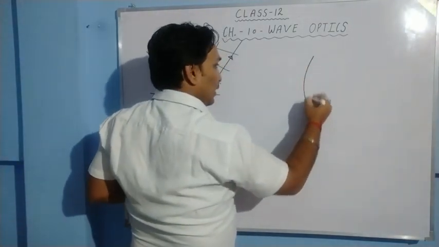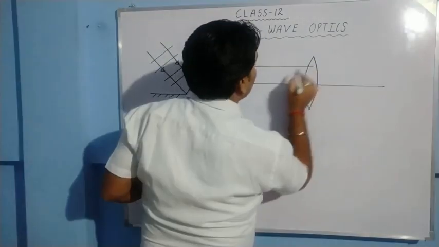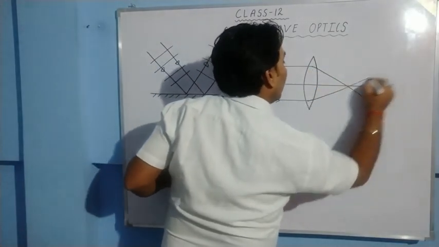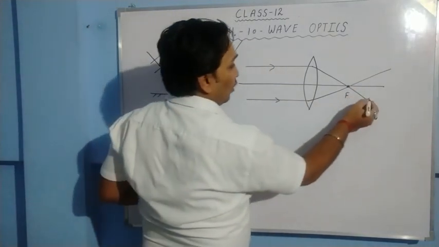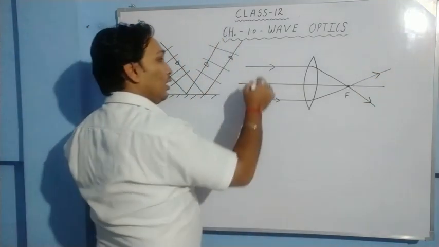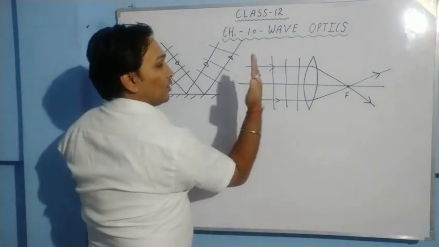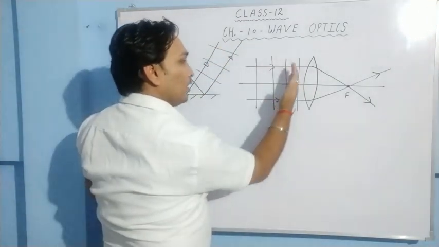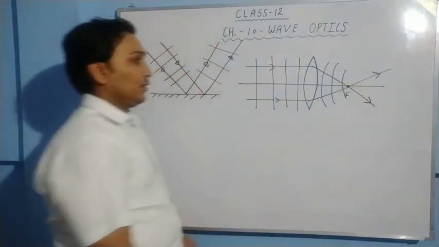When we talk about a convex lens, suppose a ray of light is falling parallel to the principal axis, then it goes through the focus only, that we have studied in ray optics. Now how do we understand this in terms of wavefront? Here the wavefronts will be like this. You are able to see this edge only. You are not able to see this plane. They are like this. And after getting refracted from the lens, they become like this.